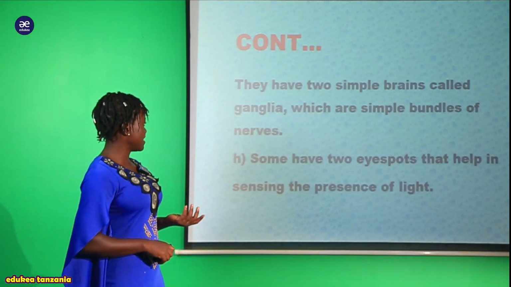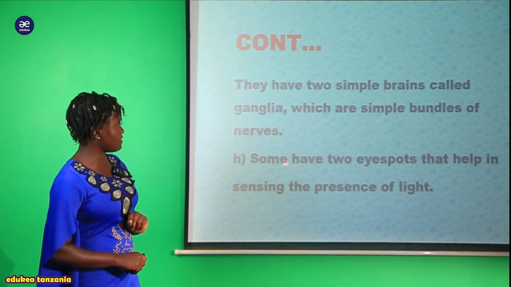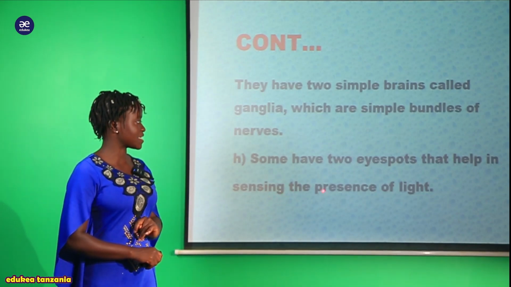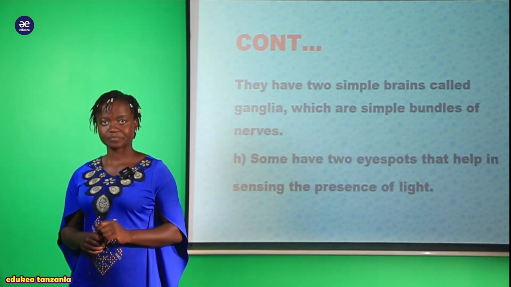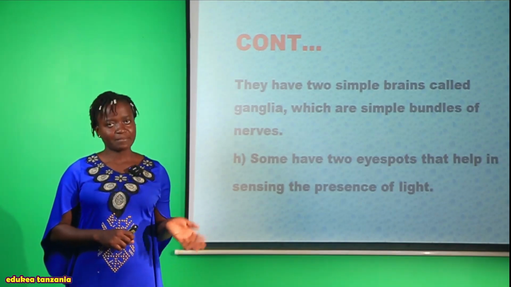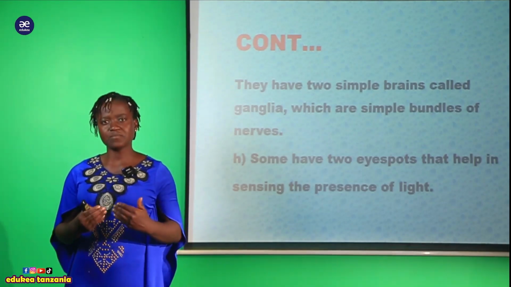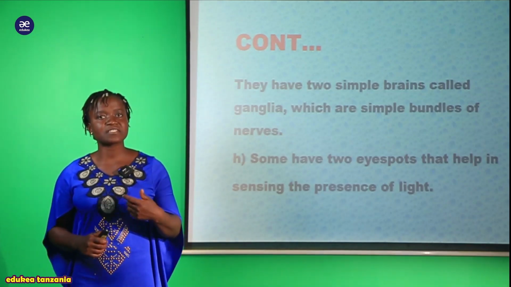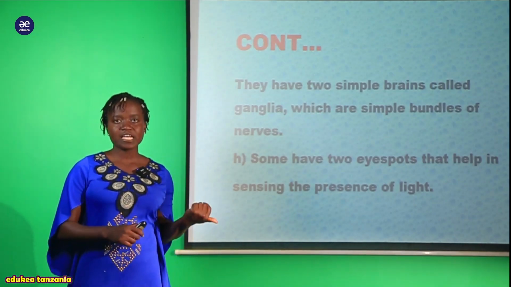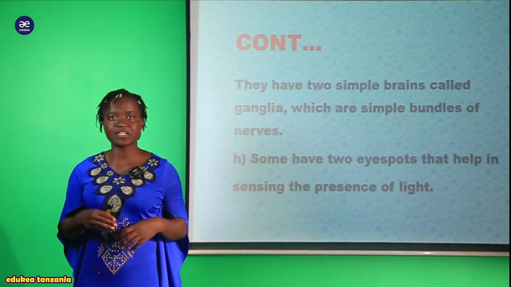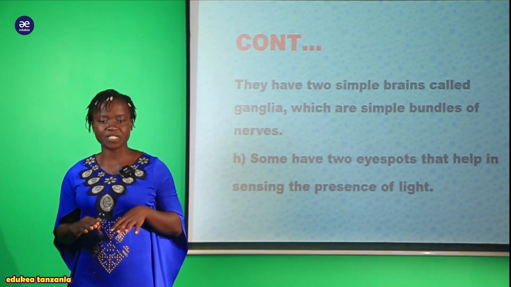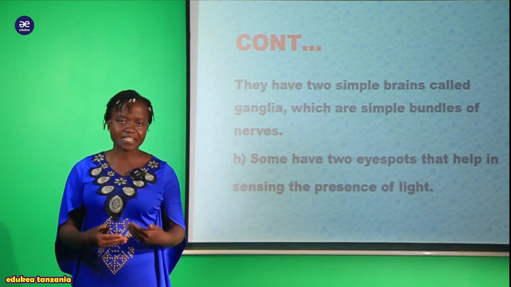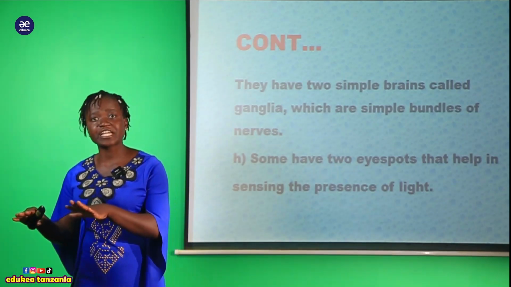Also, we have another characteristic here. We are saying that some have two eye spots that help in sensing the presence of light. Hii inamaanisha nini? Kwamba hawa organism wanaopatikana ndani ya hii phylum Platyhelminthes, they possess eye spots. Hizi eye spots ndizo zinazowasaidia hawa organism wakiwa kwenye different kinds of environment to detect the presence of light while they are in their host or they are free living.